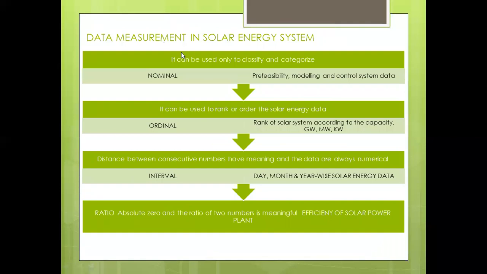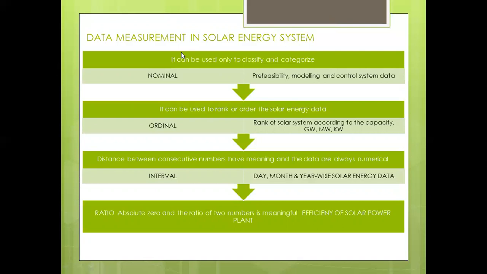Now, the data measurement in the solar energy system is categorized into four forms. The first one is nominal, the second is ordinal, the third is interval, and the last one is ratio data. So from the first or second slide, we assess the qualitative factors in terms of pre-feasibility analysis, modeling, control, and reliability of the solar energy system. So now we classify the data. The nominal data can be used only to classify and categorize.